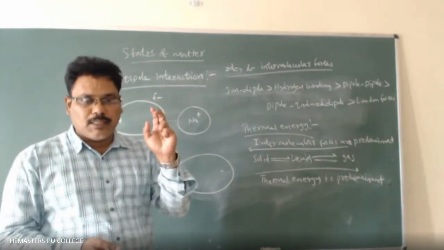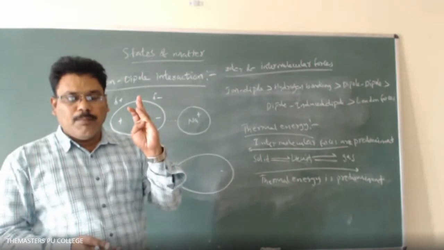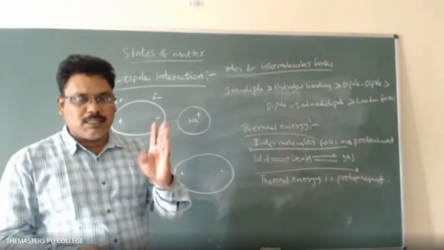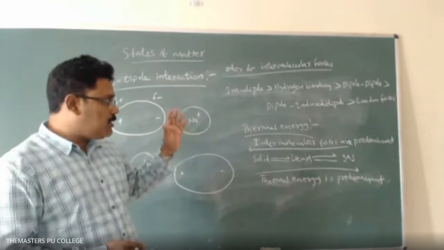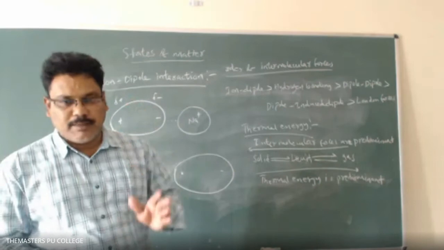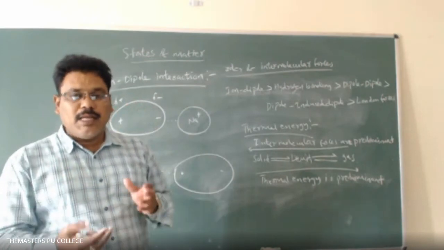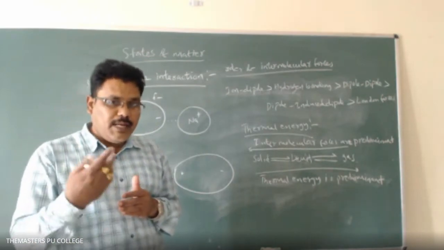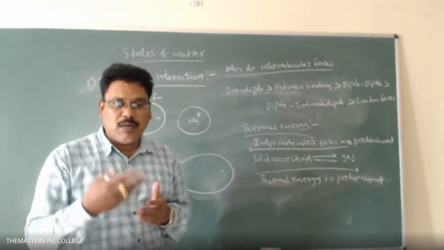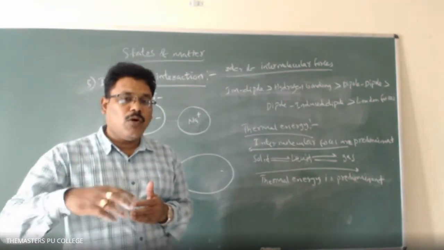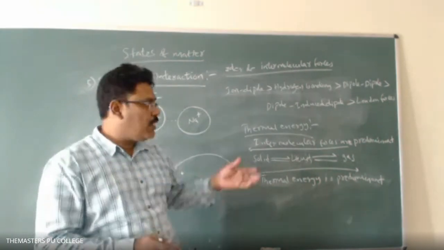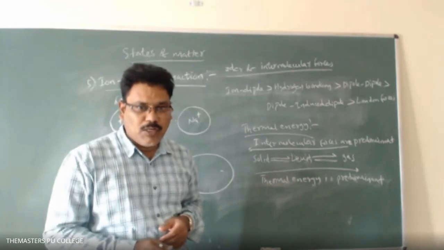Now, among the different states of matter, solid, liquid, gas, the simplest state of matter is the gaseous state. So in this chapter, we will discuss mainly the gaseous state. Why? Because the density of molecules is very low in the gaseous state, so the properties of any gas at all temperatures and pressures, under all conditions, will be the same. That's why we are discussing gas molecules.